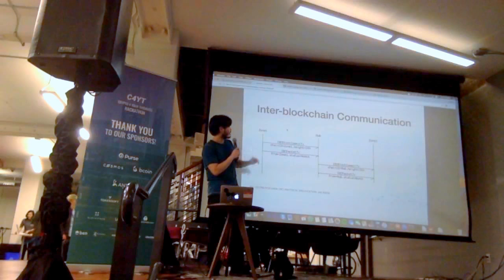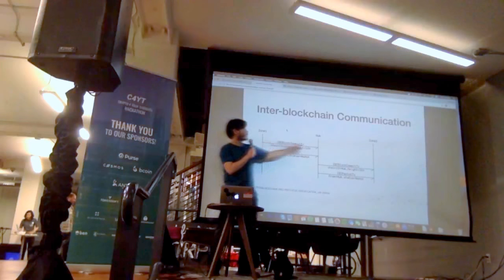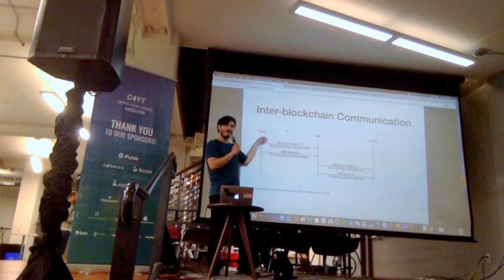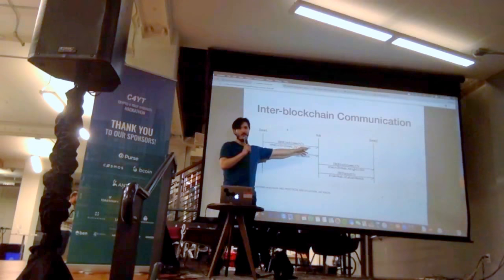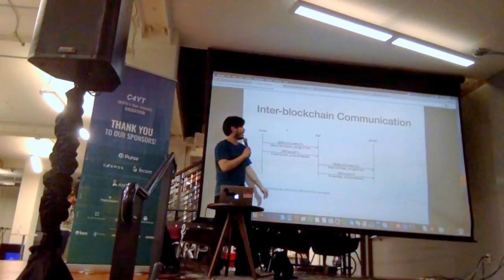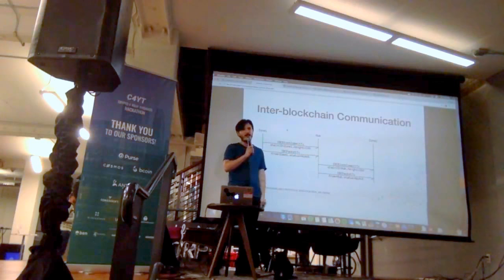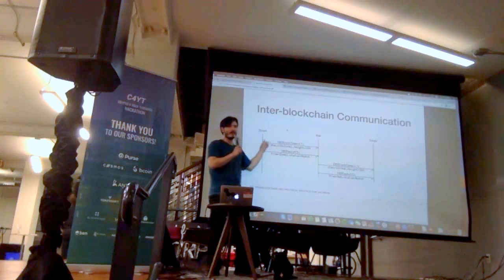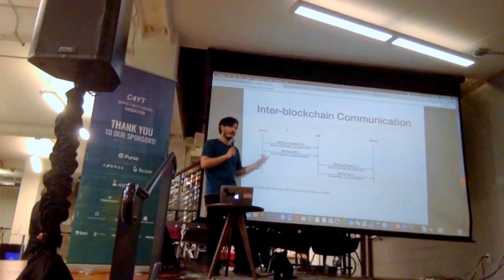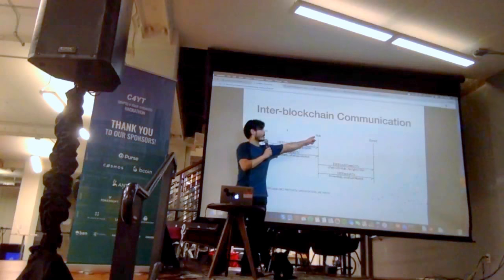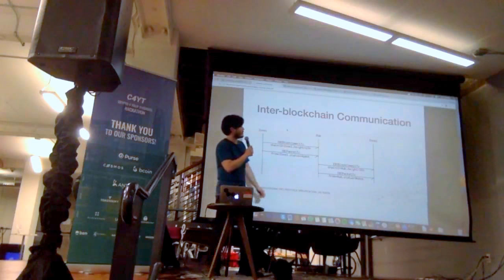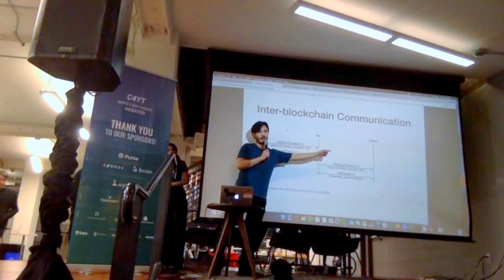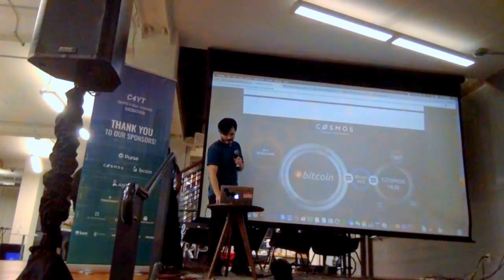Roughly, this is how it works. So first, you have to prove to one blockchain that the last committed block of zone 1, or this blockchain, was some block hash with some set of signatures. And then you can also prove to the hub that there was a packet intended for hub 1 inside the state, the Merkle state of zone 1. So that's the idea. And this is kind of the Cosmos hub, right? So this way you can send coins from one blockchain to another through the hub.